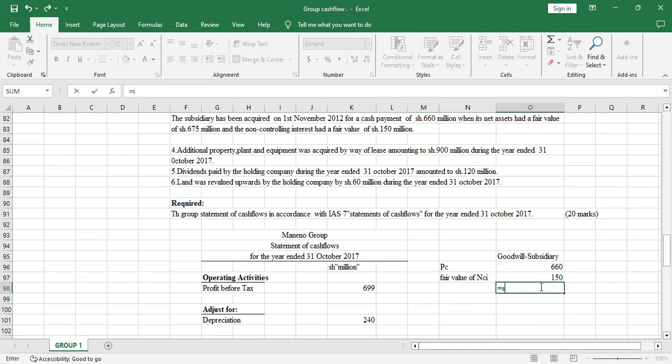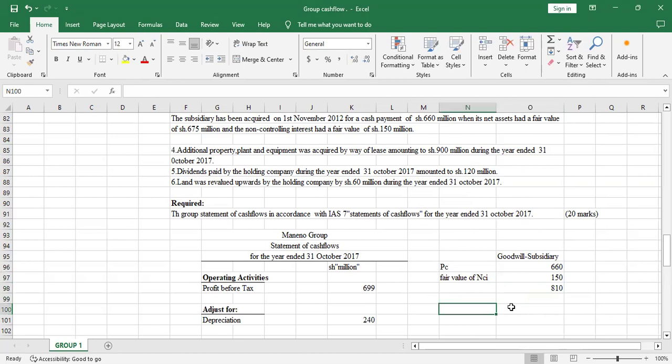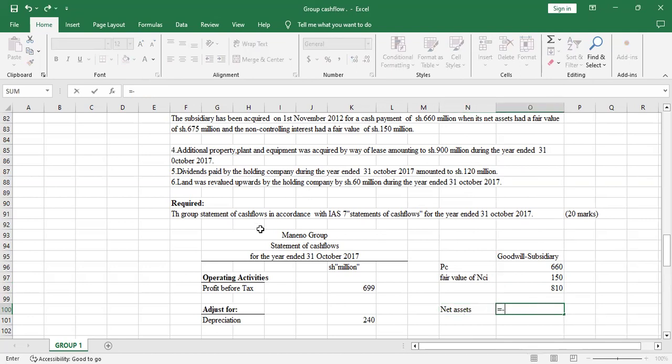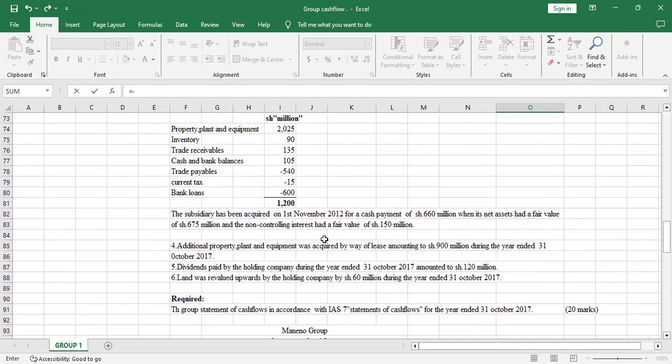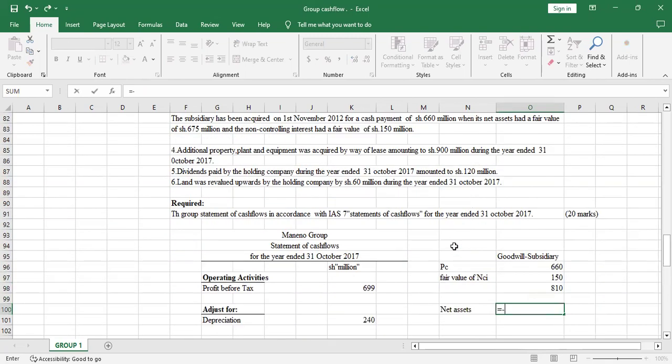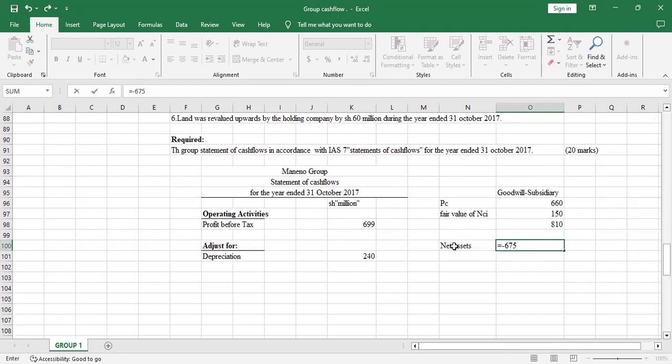So let me sum these two. Enter, so I'll have 810. Then you less the net assets acquired. I'll put a negative sign there. We are told that the net assets had a fair value of 675, so I'll subtract that 675. Yeah, this is the full goodwill method. So that I get the goodwill on acquisition of that subsidiary.